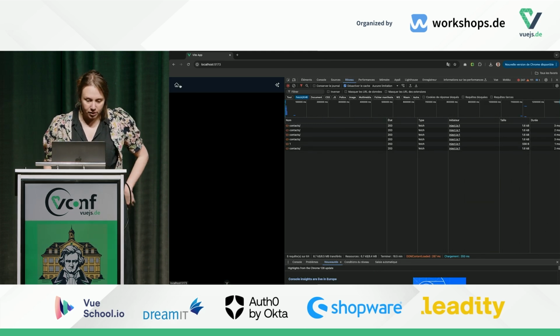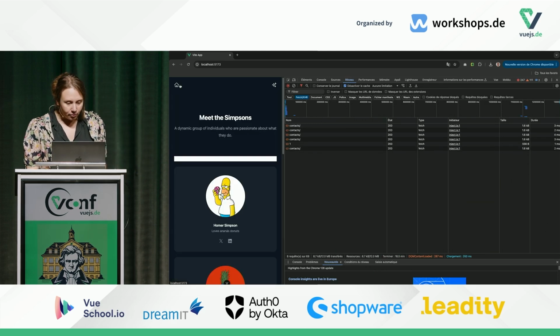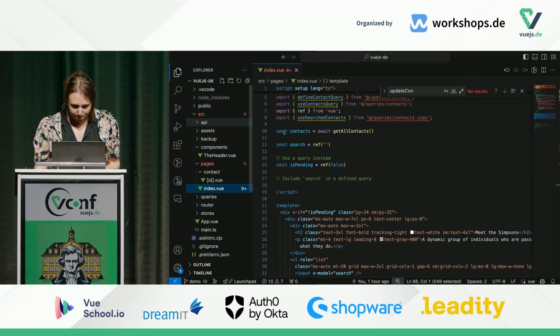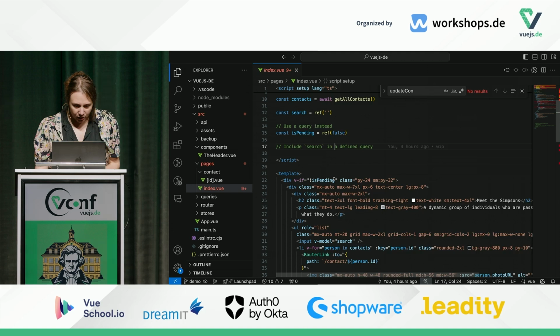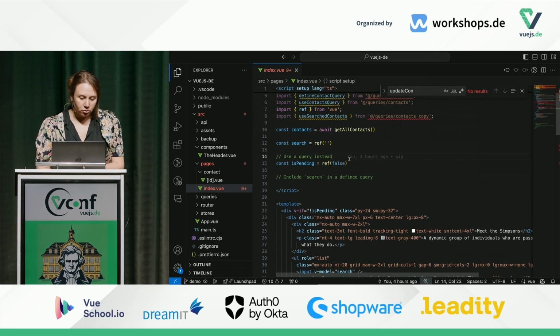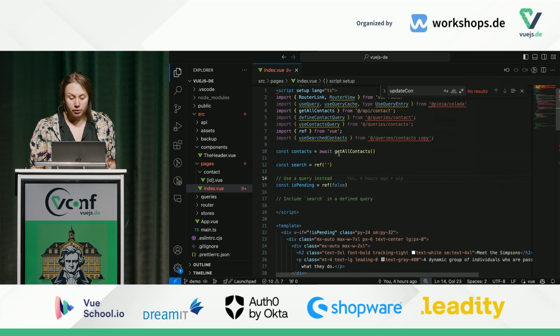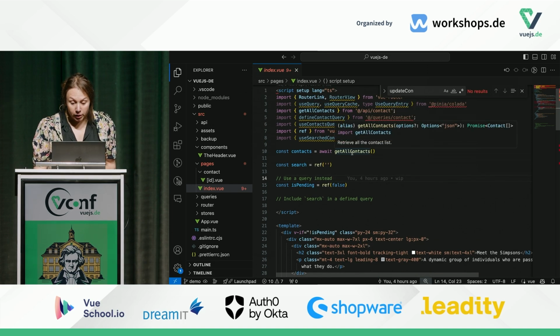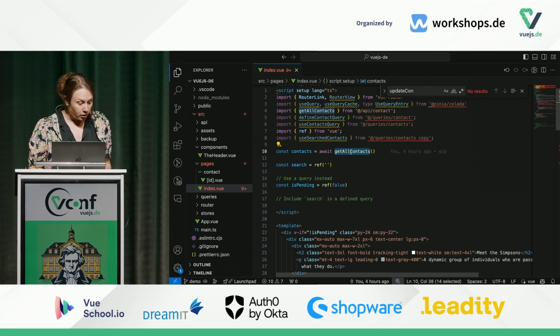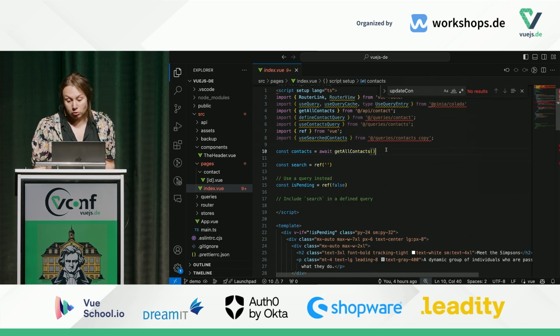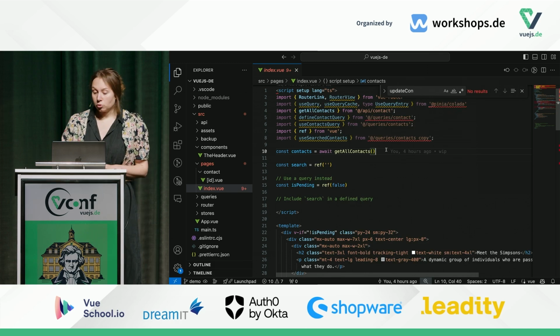That's a very basic application. And that's about the Simpsons, because the Simpsons are cool. OK, so what we are going to do first: so far we are using Suspense. We just have a regular call here to get all the contacts. And what we are going to do is change this and use a query instead.